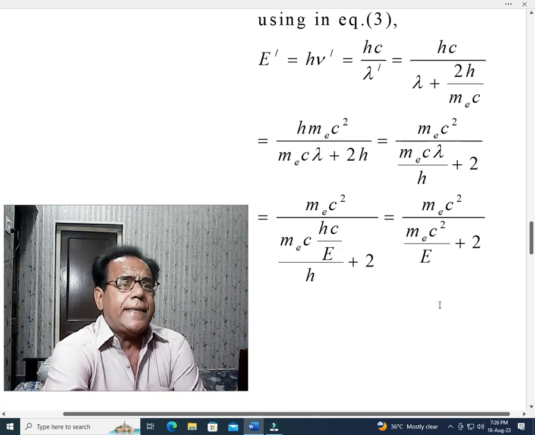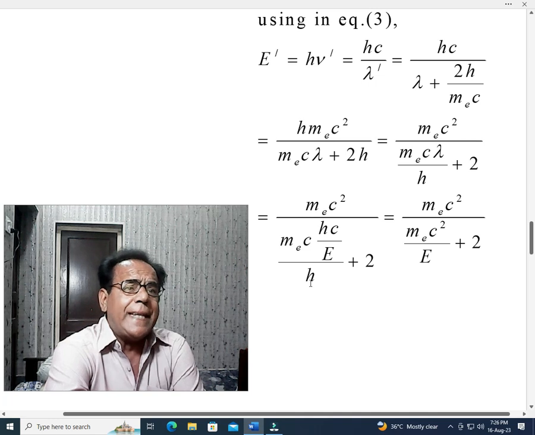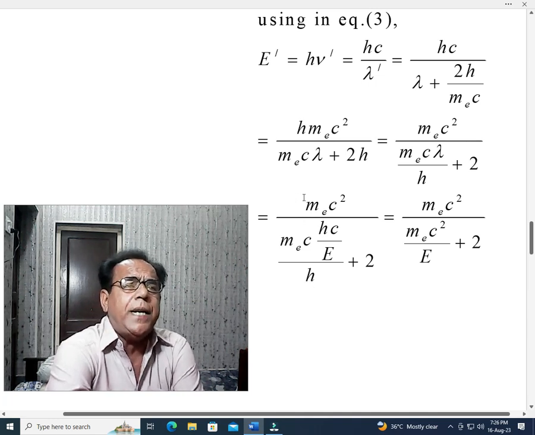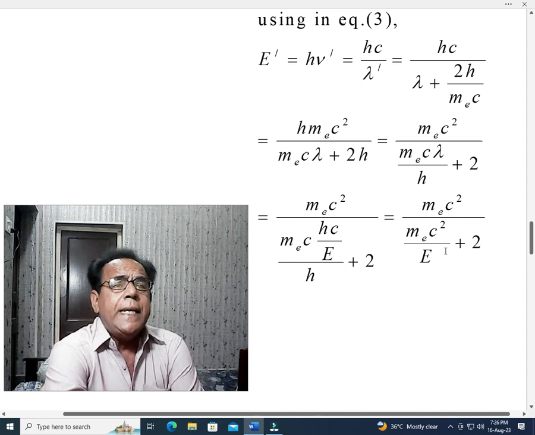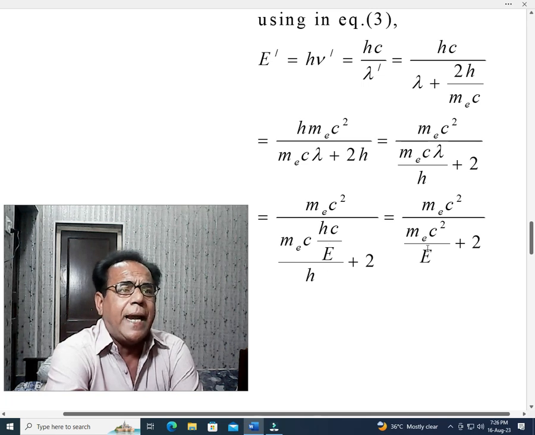In the next step, yes students, this h is cancelled with this h. So in the numerator there is no change, m_e c squared is as usual as in the previous step, but in the denominator h has been cancelled. Upper and lower h have been cancelled, and simply we have m_e c squared over E plus 2.